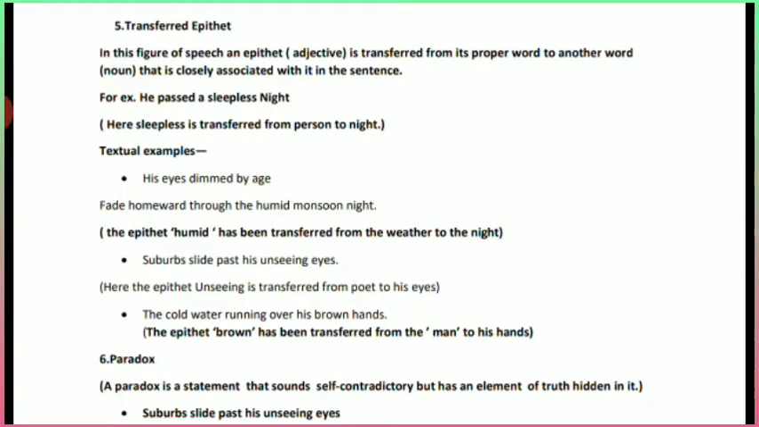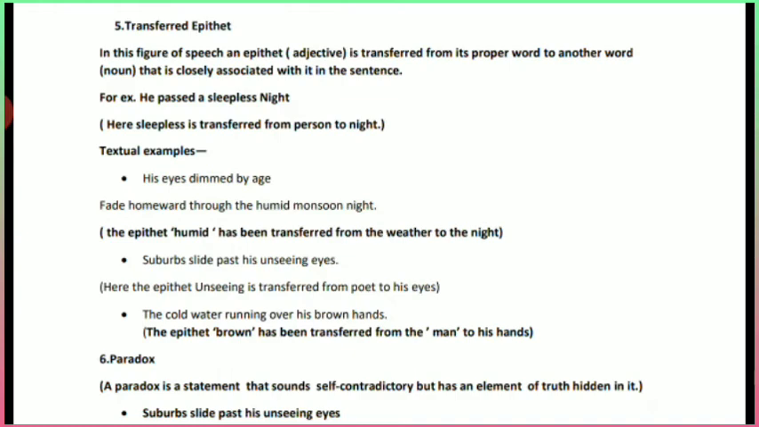Now see textual examples. His eyes, dimmed by age, fade homeward through the humid monsoon night. So here first see the adjective. That adjective is humid, which is associated with the night. So here the epithet humid has been transferred from weather to the night. Here the weather is humid, not the night. But that adjective humid has been associated with the word night, and that's why it's a transferred epithet.